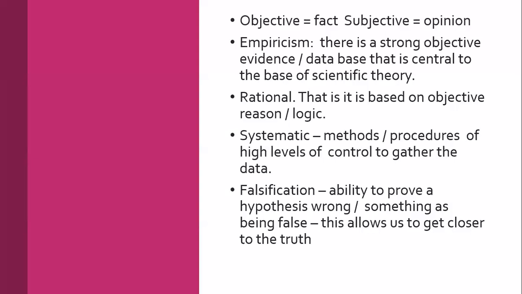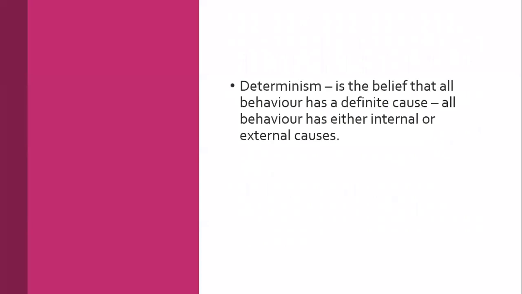And what does that mean? That means if we're carrying out a hypothesis, we've got our alternative, we've got our null, and we didn't find significance, so our results for the alternative hypothesis are less than 95%. What does that mean? It means we've got falsification. We've proved our null hypothesis right. Because what does that mean? It means that the IV doesn't have a significant effect on the DV. So we can eliminate that IV and replace it with another IV to see whether that has the effect. Sometimes it's just changing things very slightly, and then we test it again. Falsification is really important.